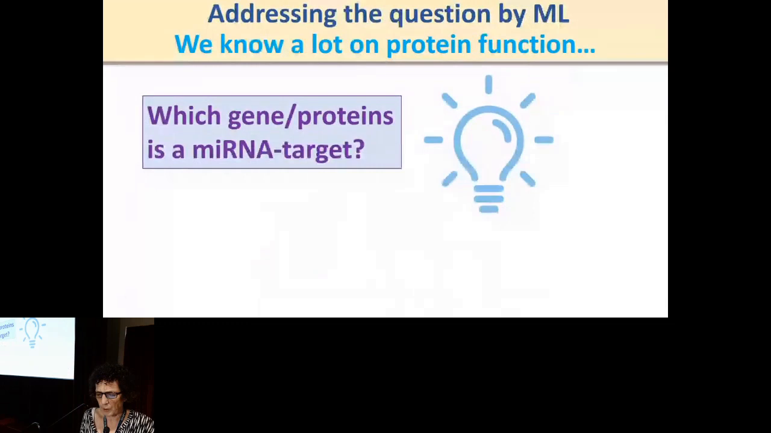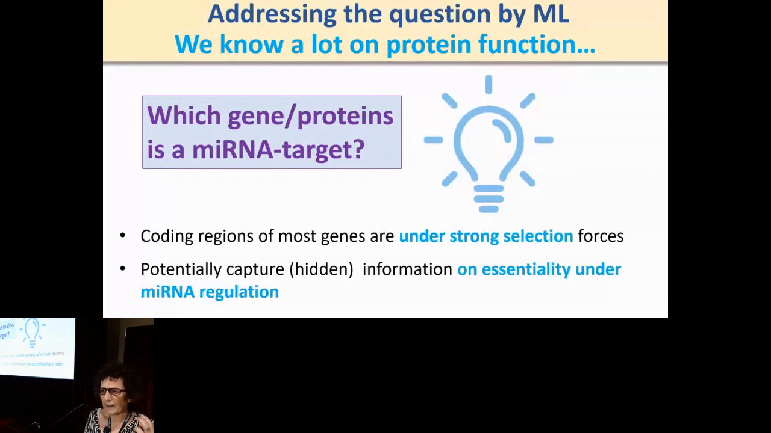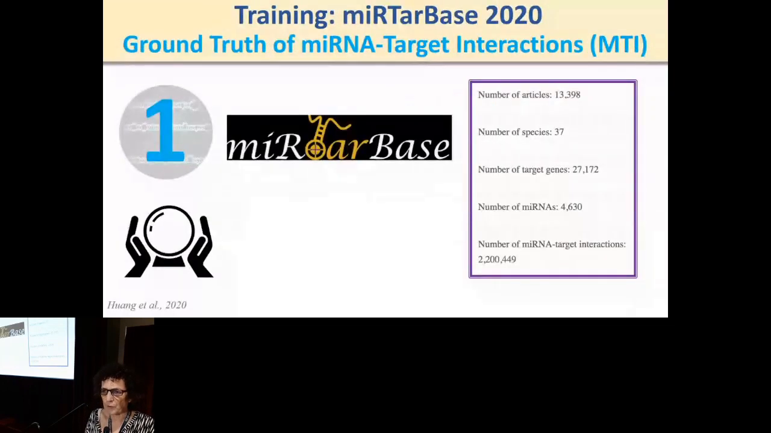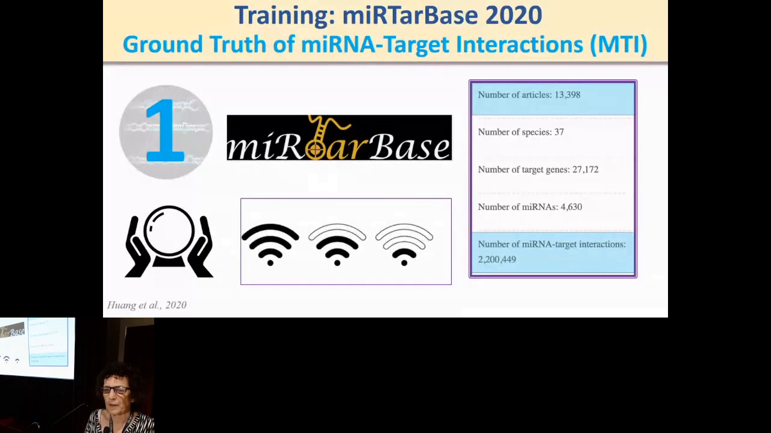So the question we would like to ask is, can we decide which gene or protein is a microRNA target? The rationale is that the coding regions of most genes are under strong selection, as we know, and potentially they capture hidden information on essentiality under microRNA regulation. To do the test, we took the state-of-the-art miRBase, which relies on much literature, and there are over 2 million such interactions. But we took only the strong ones, the ones that we feel confident about.